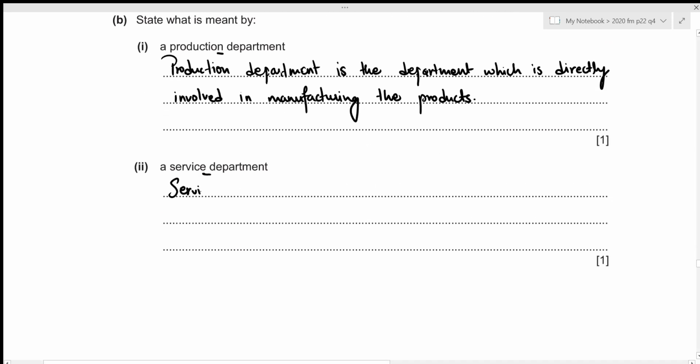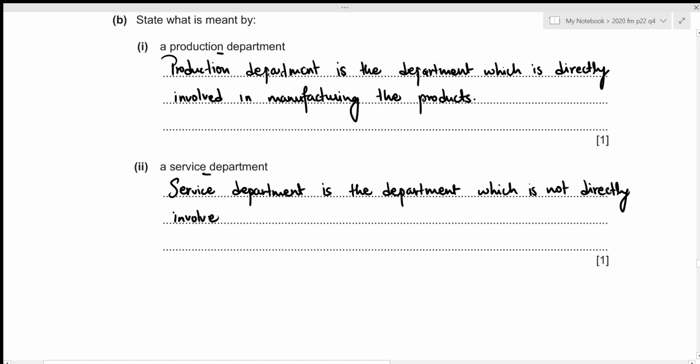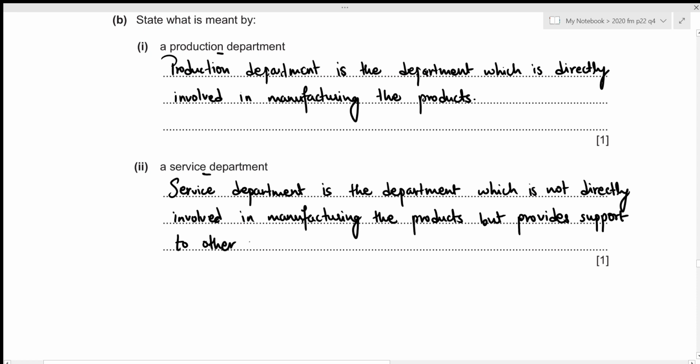Service department is the department which is not directly involved in manufacturing the products, but provides support to other departments. Alright, this concludes the second part. We can now move towards the third one.